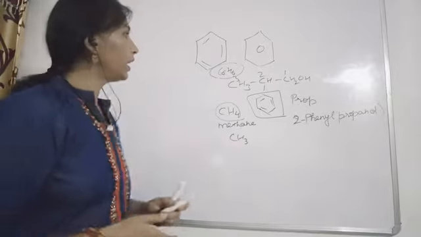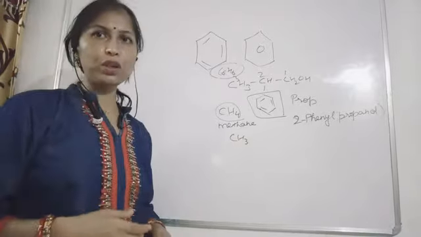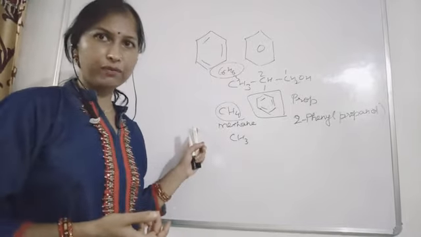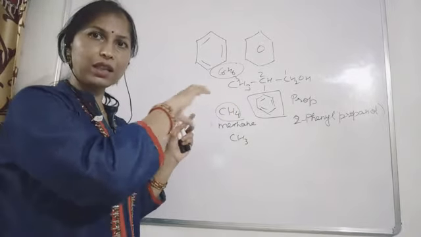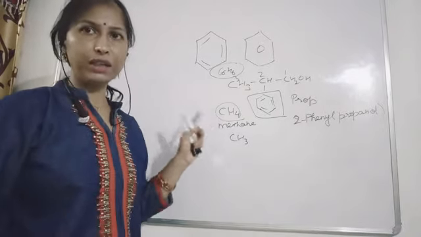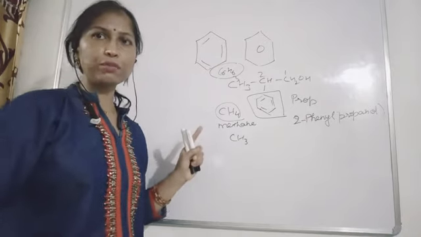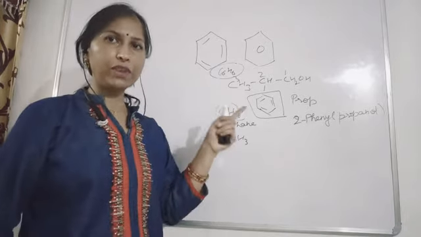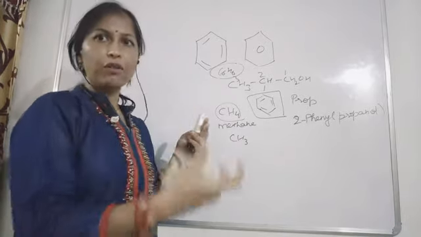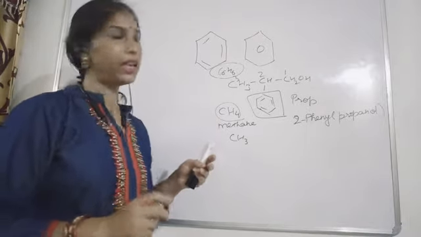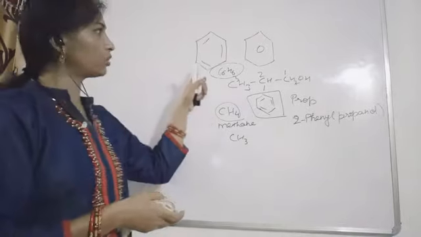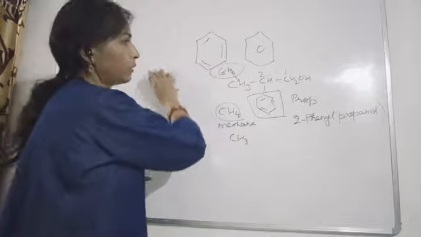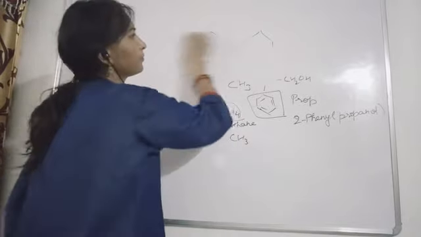Now in this video we are going to learn what name to give when a functional group is attached to the benzene ring. Aliphatic rings, the open chain structure and the cyclic structure, we have already completed, and the new names when the terminal carbon atom containing the functional group is attached to cyclic rings, we discussed already. So now in this video we are going to learn about the functional group attached to the benzene ring. So what names are we going to give? Let's learn this.